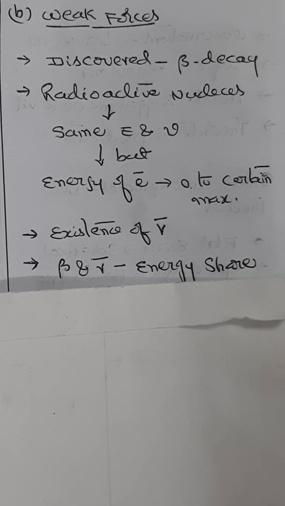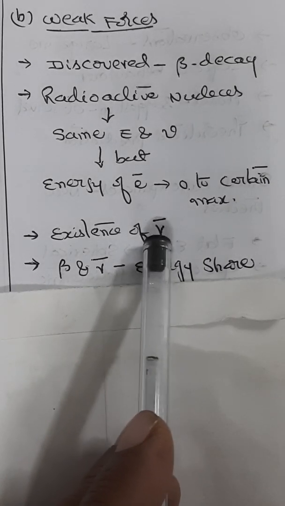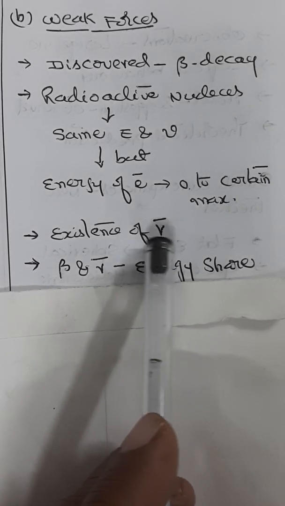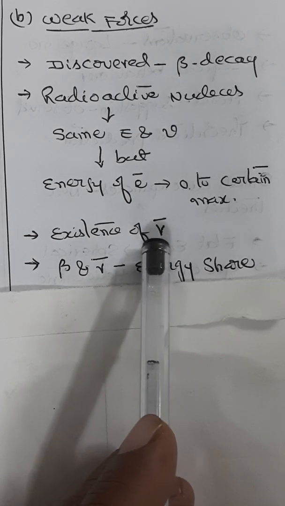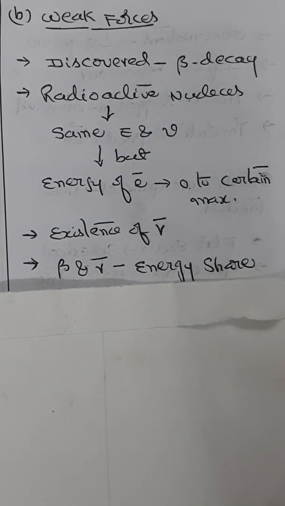To account for a variable beta ray energy, Pauli in 1930 postulated the existence of an uncharged particle called antineutrino, which is emitted along with the beta particle. The energy emitted during beta decay is shared by the beta particle and antineutrino.